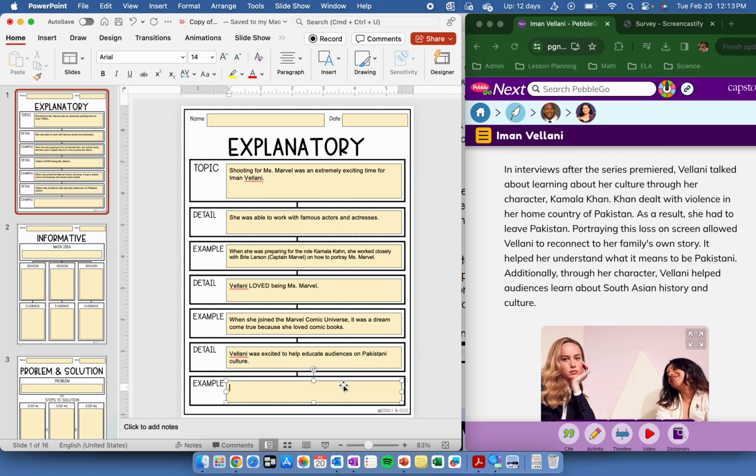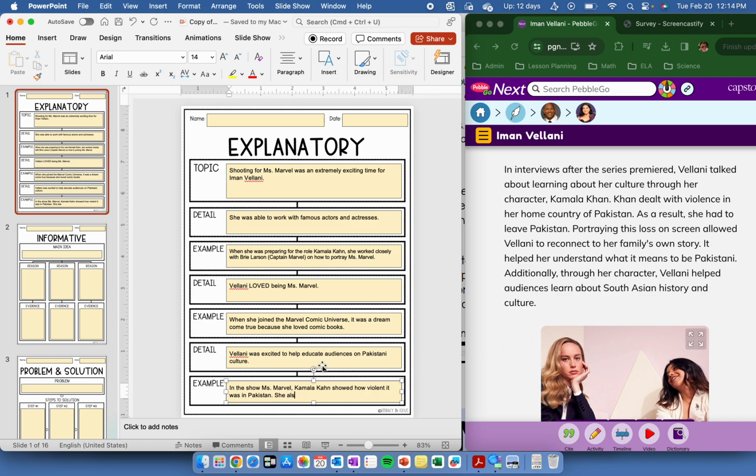Well, in the show, Ms. Marvel, Kamala Khan showed how violent it was in Pakistan. Right here.